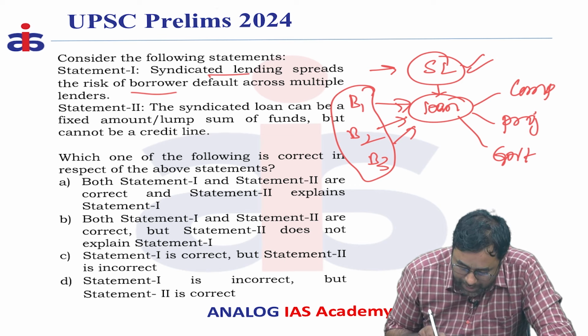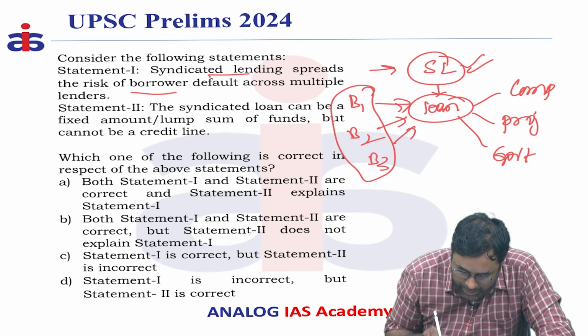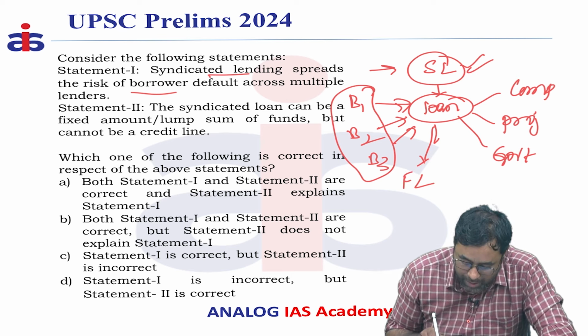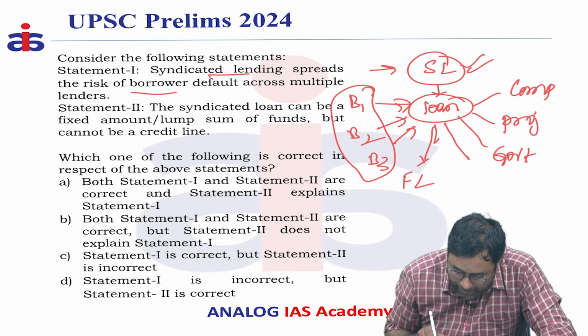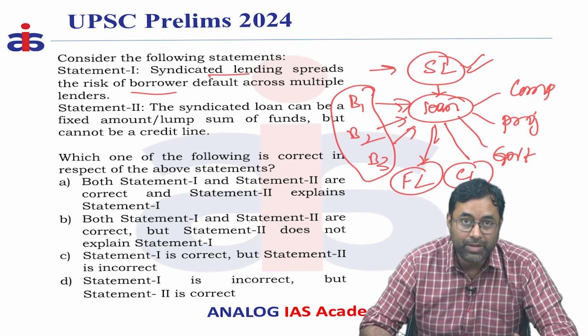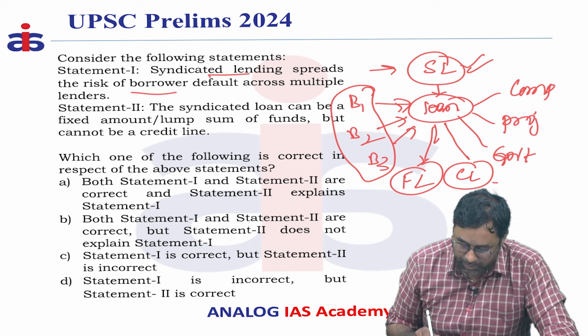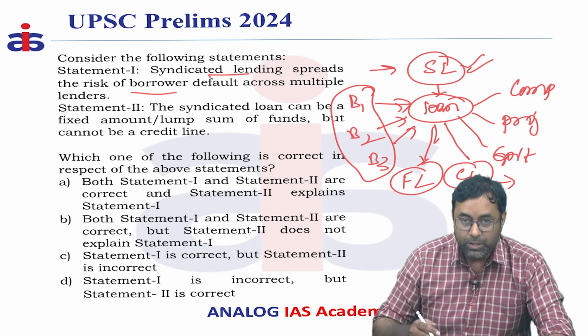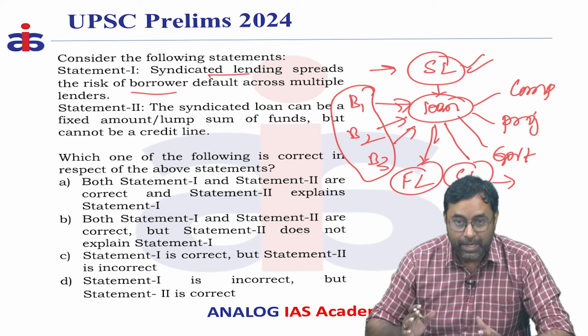These loans are given in two types. One is a fixed amount given as a loan, and the other is a credit line. A credit line means you withdraw the money in a phased manner whenever it is required, and a fixed or lump sum amount means the total amount is given to the company at a time.